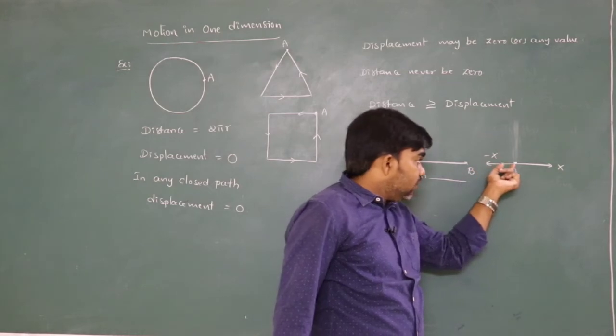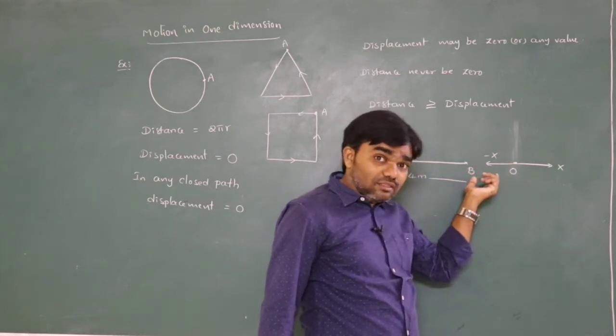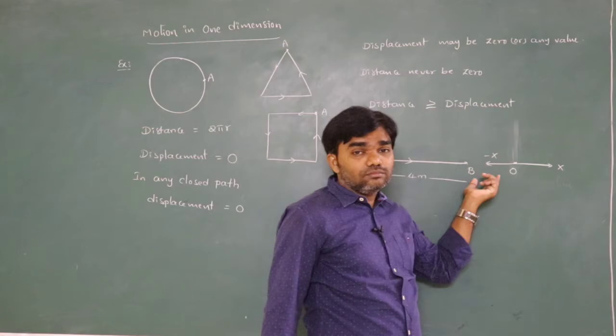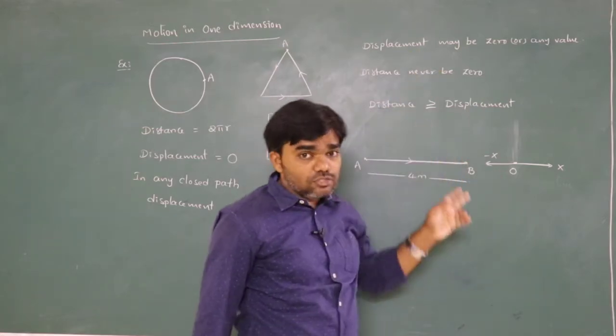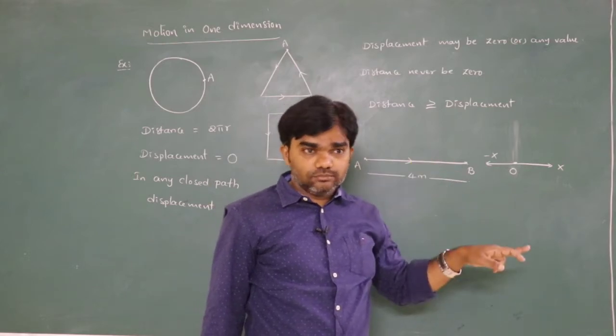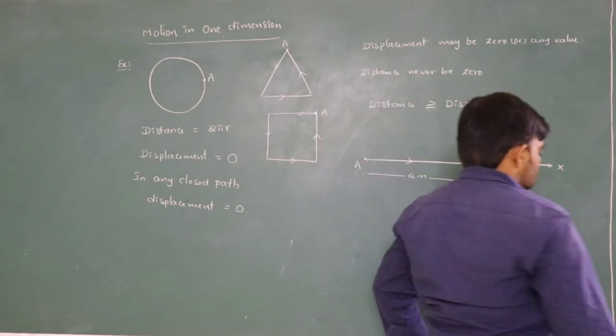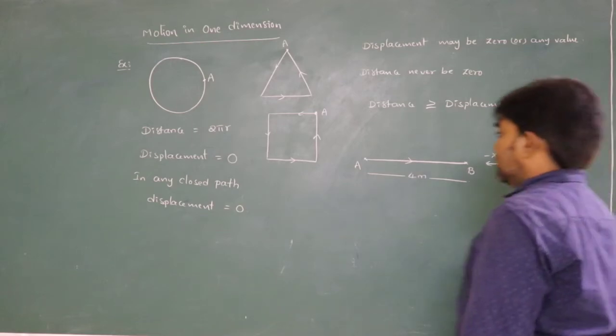So that means if the body is displaced in this direction, the displacement may be negative. So that's why displacement may be positive, negative or 0. That is distance and displacement.